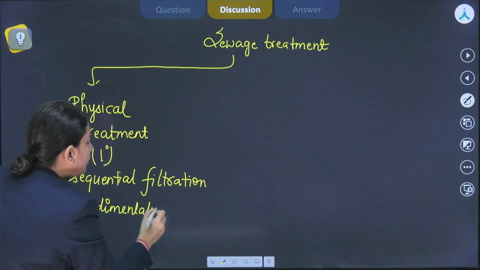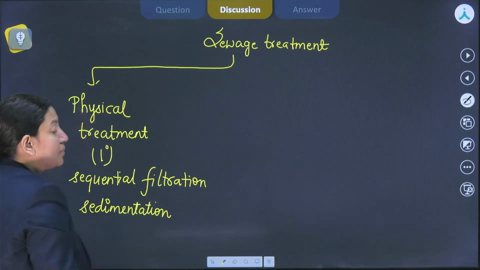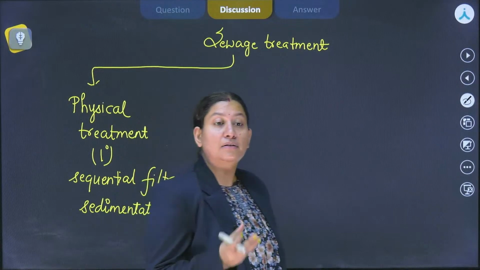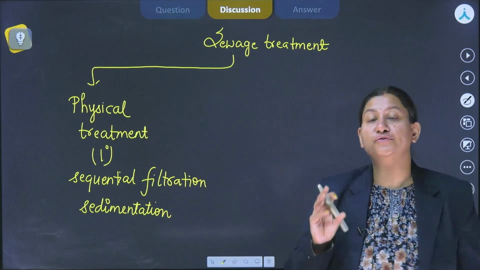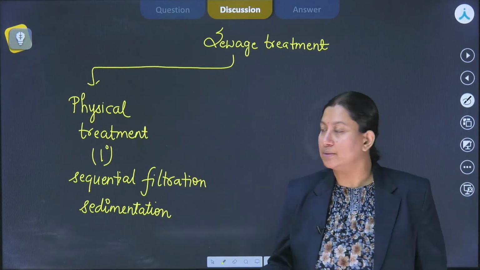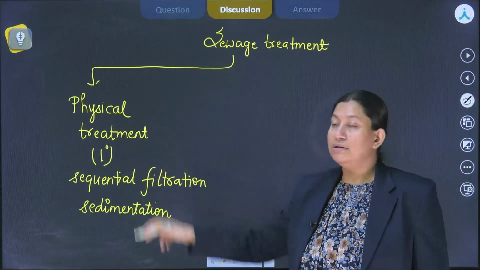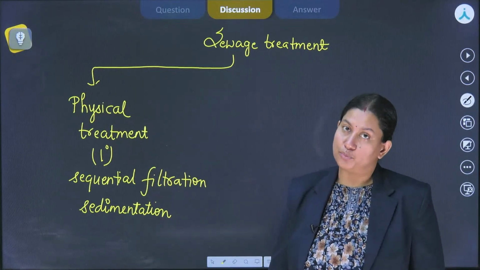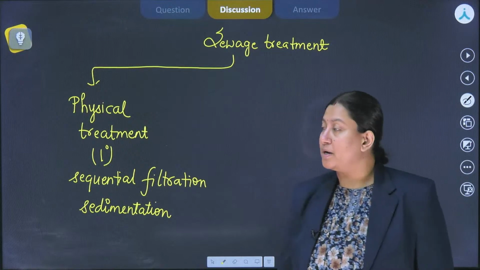With these, what we could remove are the particles like grit, the pebbles, and all those physical entities that could be easily removed would be done with the physical treatment of wastewater. Firstly, we'll remove that particular part.